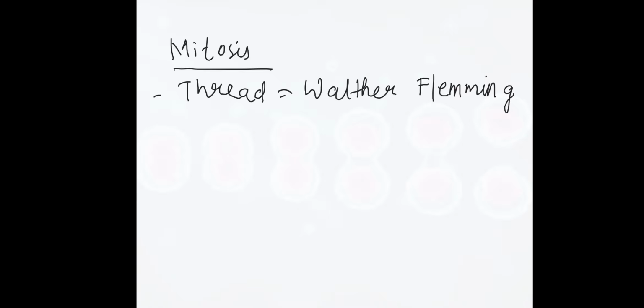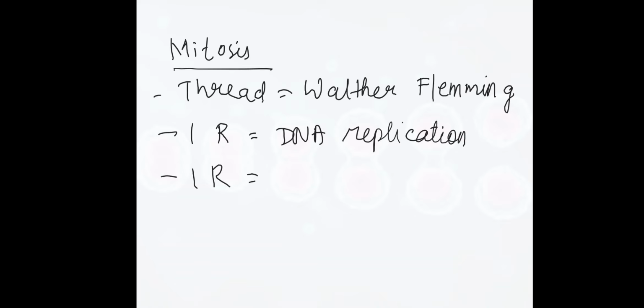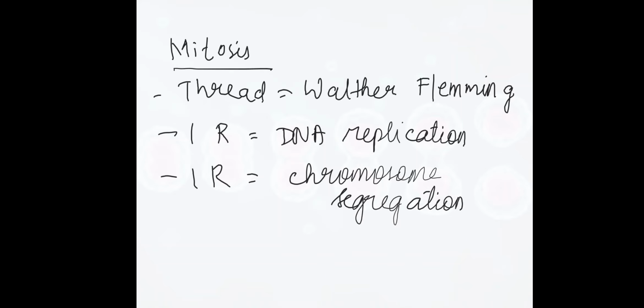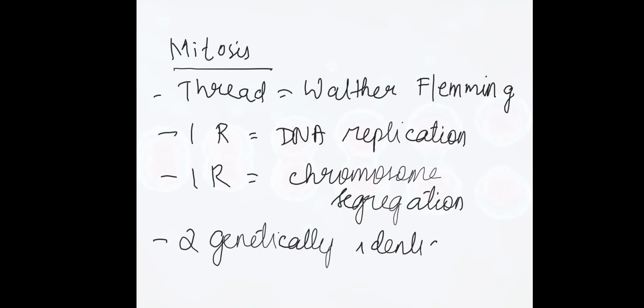During mitosis, there is one round of DNA replication and one round of chromosome segregation, and it generates two genetically identical daughter cells.